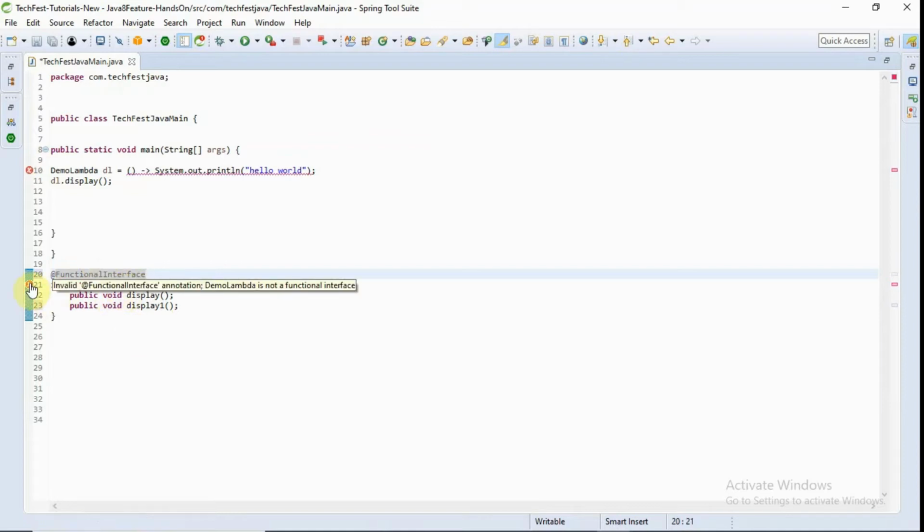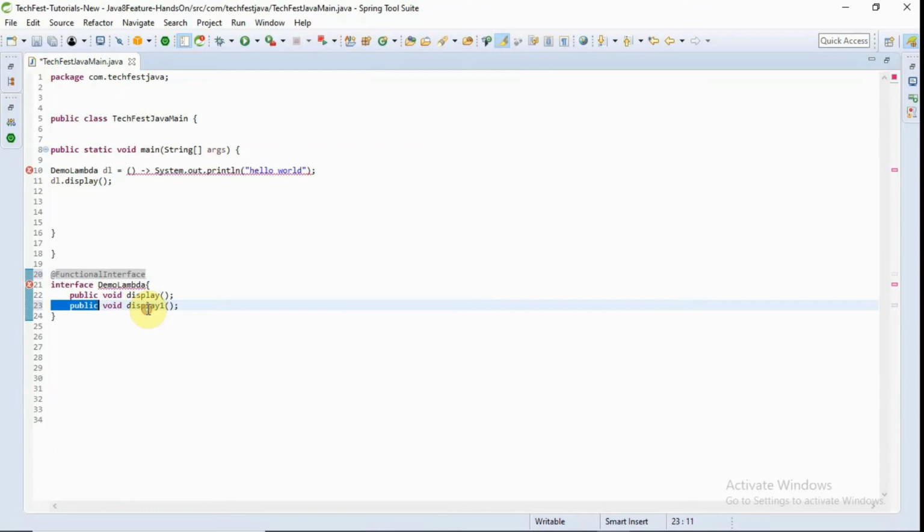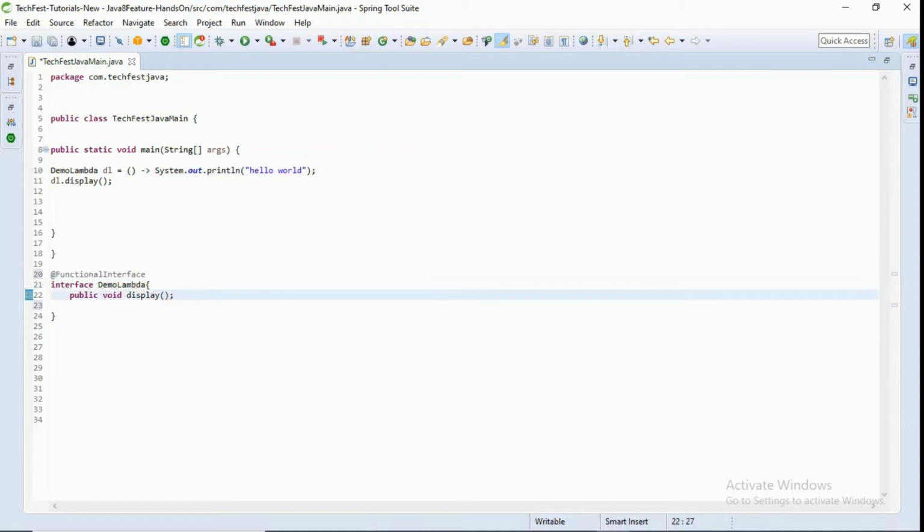Why? Because in a functional interface, there should only be one abstract method. So if I remove this method, the error will go away. Okay, so what we said is that a functional interface should have only one abstract method. It can be annotated with @FunctionalInterface. It is not mandatory, but the condition for defining a functional interface is that there should be only one abstract method. Now can we define a default method here?